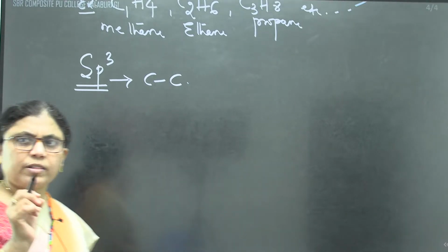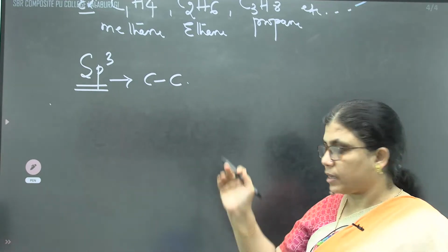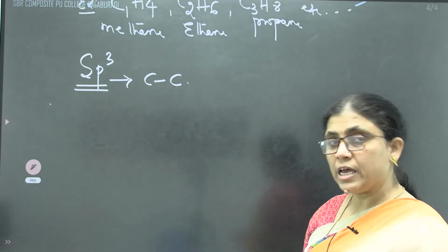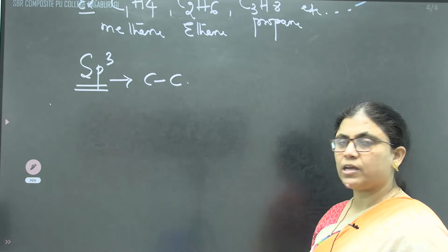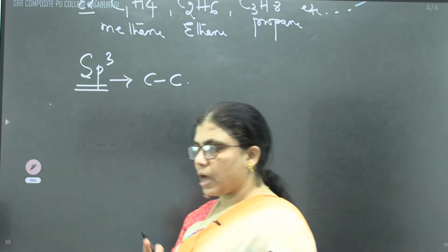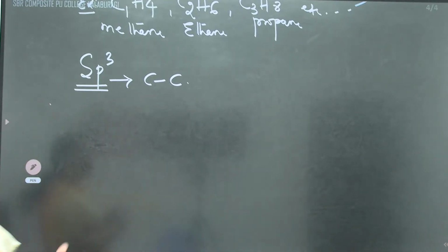Even in the last topic, we had a bit related with sp3, sp2 and sp. Carbon-carbon single bond is sp3, carbon-carbon double bond is sp2, whereas carbon-carbon triple bond is sp hybridization.